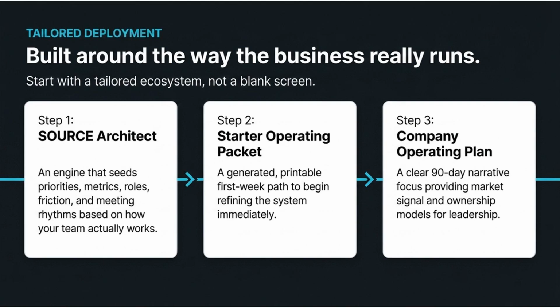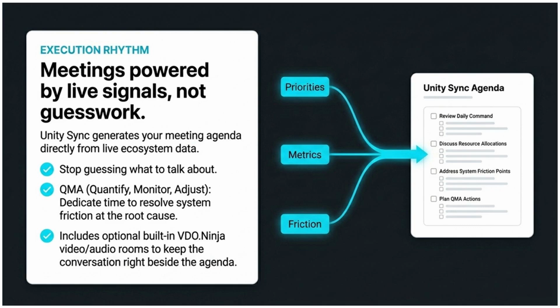Deploy a system built around your business's real needs. Start with a tailored ecosystem, not a blank screen, and refine it with a structured plan. Meetings should be powered by live signals, not guesswork. Unity Sync generates agendas from real-time data, ensuring every meeting is productive and focused.